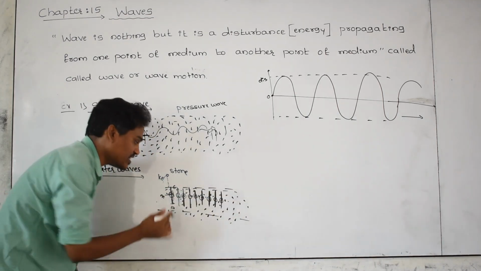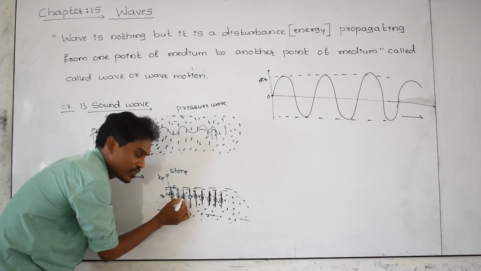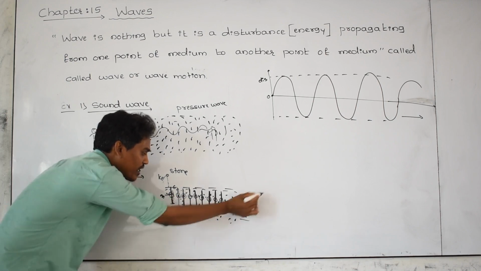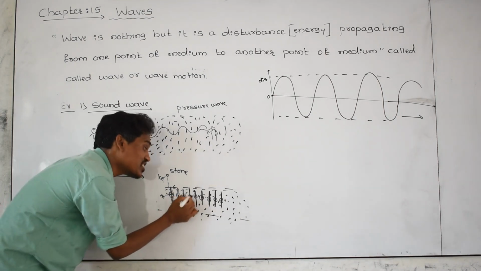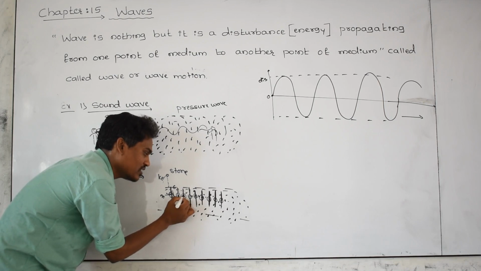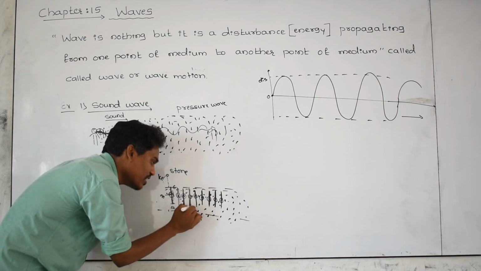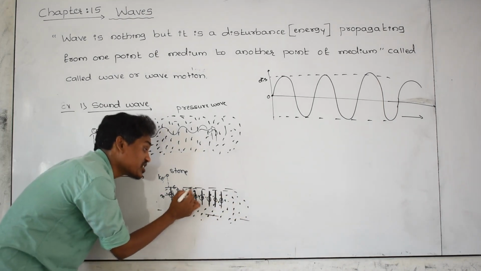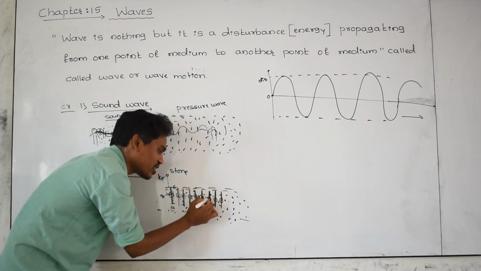Then what is it doing? It just transfers its disturbance to the third particle, and after gaining the disturbance from the second particle, it vibrates here, and this particle is not moving forward. And what is it forwarding? It is just forwarding its disturbance here, and when the disturbance reaches this point, it vibrates here only, not moving forward. But what it is doing? It transfers its disturbance, again and again.